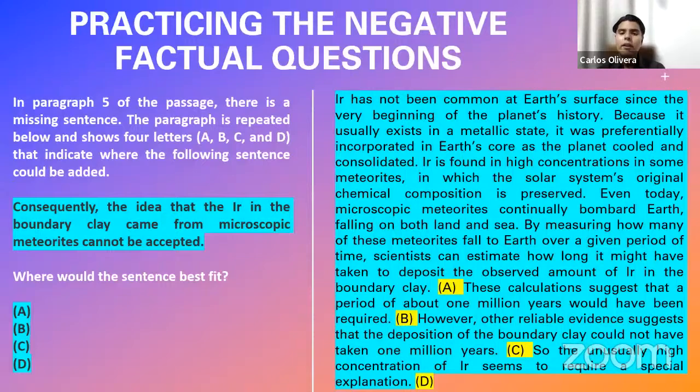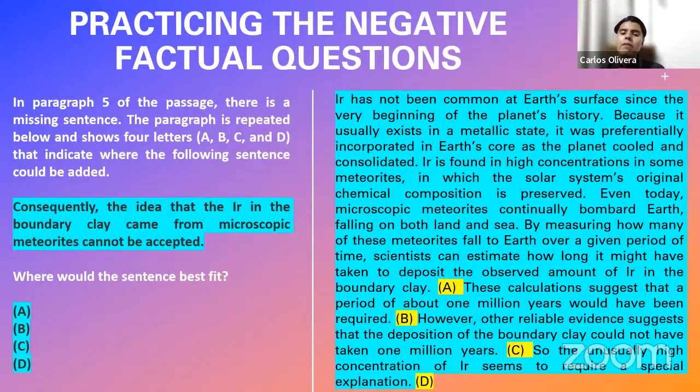It says, air has not been common at Earth's surface since the very beginning of the planet's history. Because it usually exists in a metallic state, it was preferentially incorporated in Earth's core as the planet cooled and consolidated. Air is found in high concentrations in some meteorites in which the solar system's original chemical composition is preserved. Even today, microscopic meteorites continually bombard Earth, falling on both land and sea.